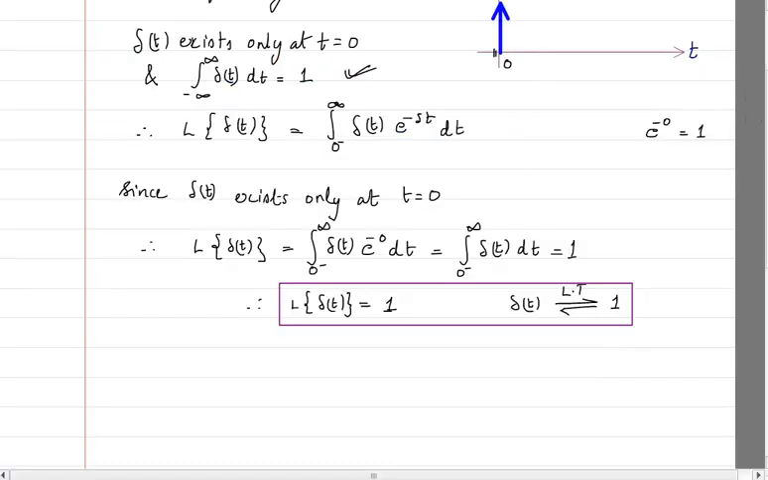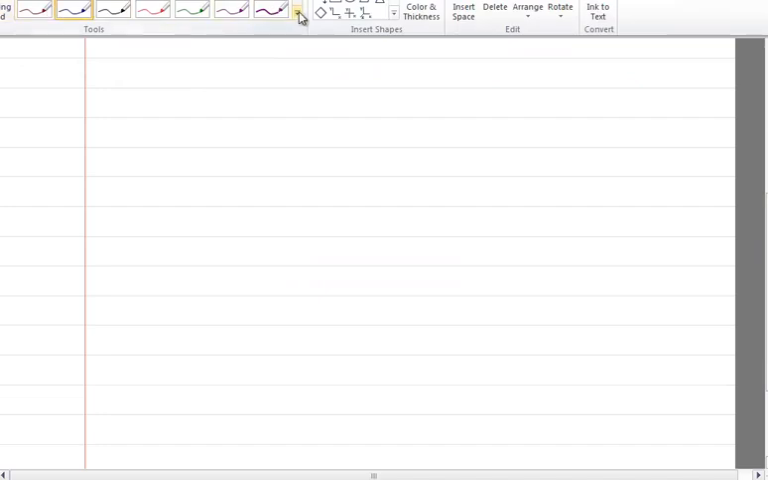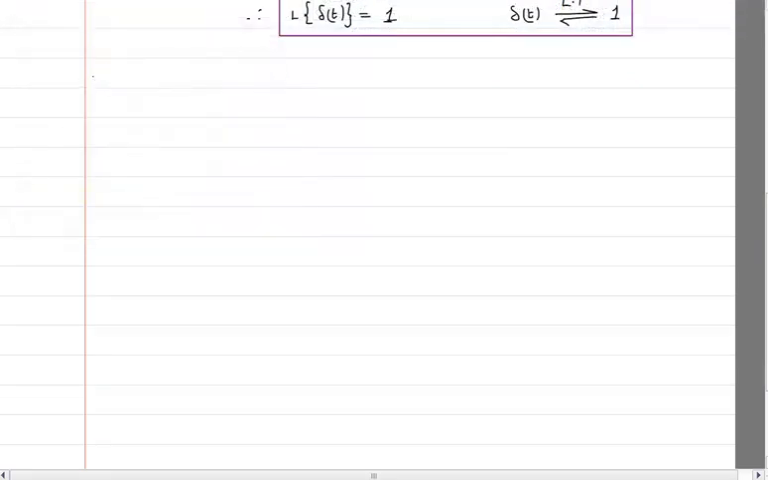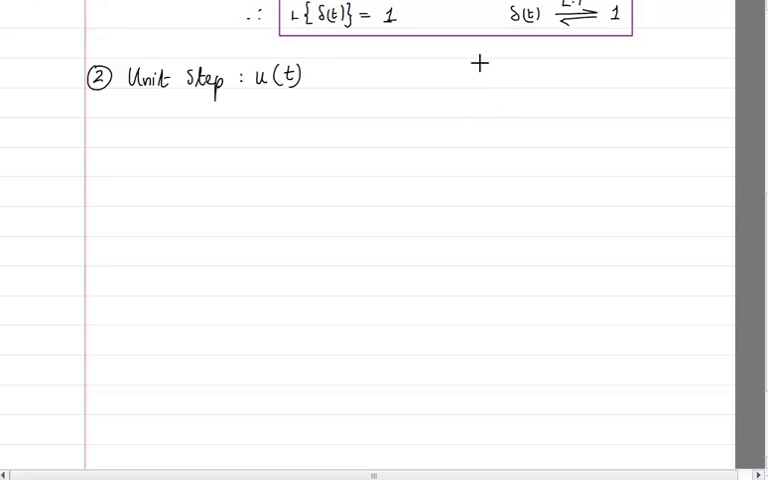Let's look at the second function. The second function is going to be a unit step function. So I will write unit step, which is represented as u of t, u standing for unit step. And how do we draw this?